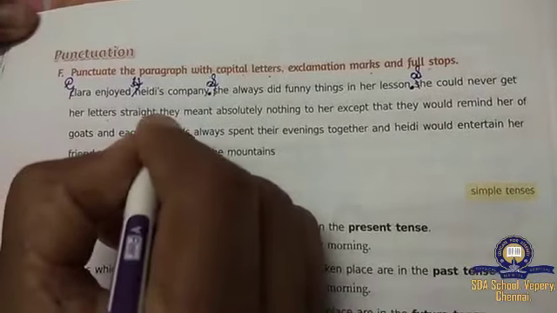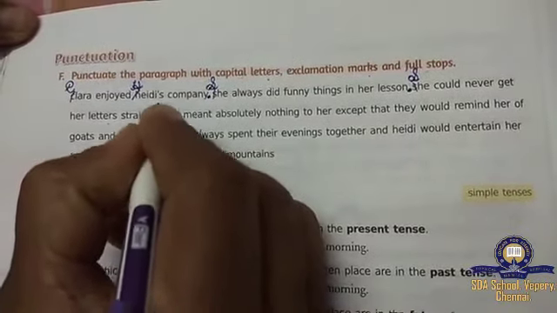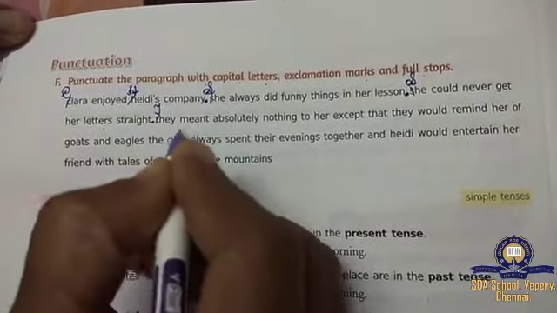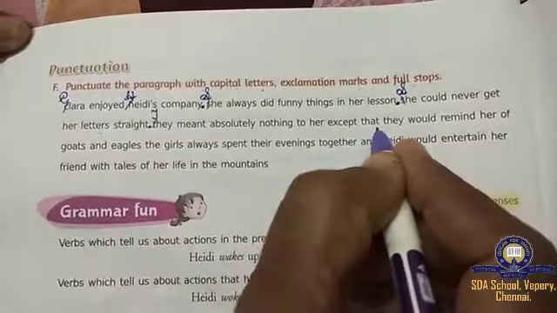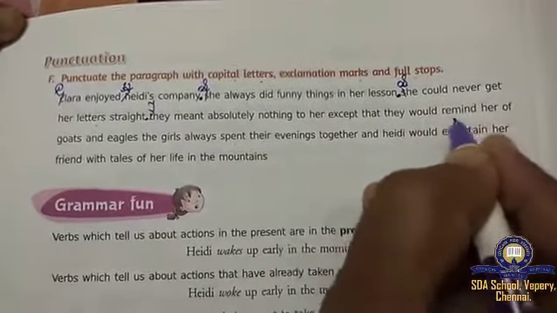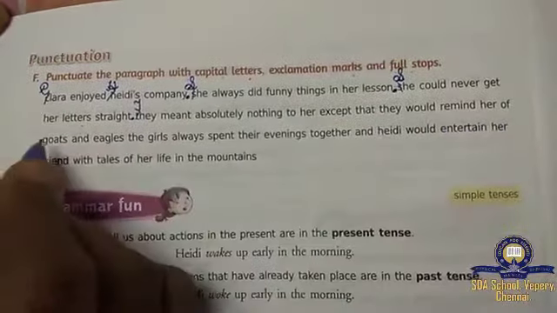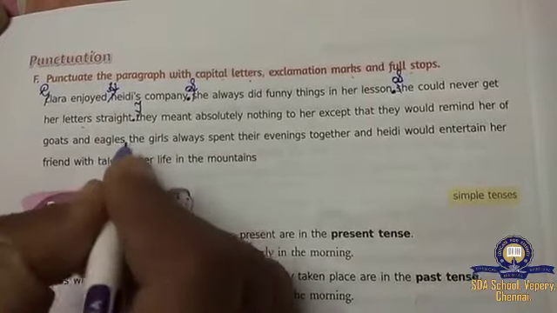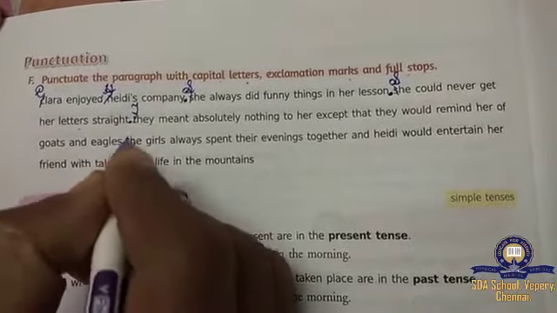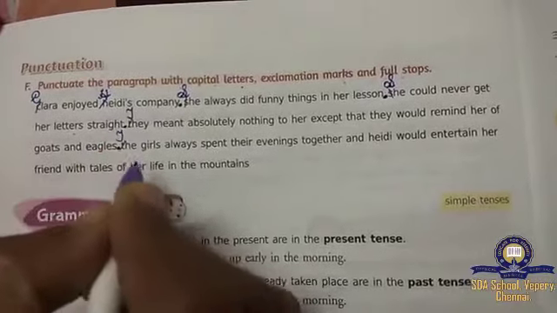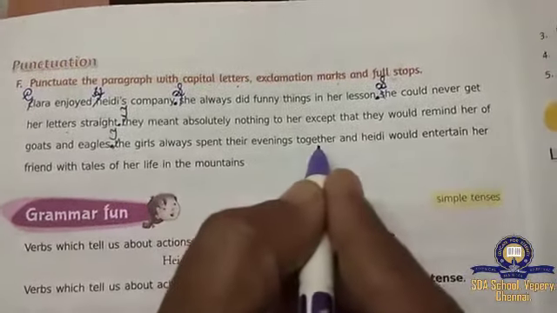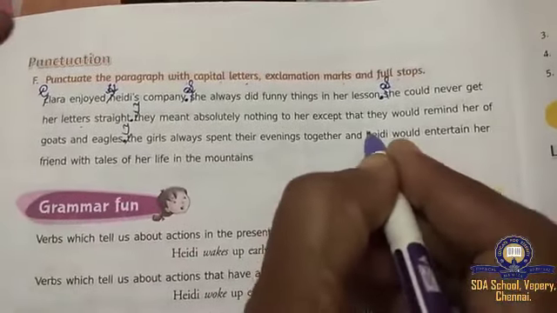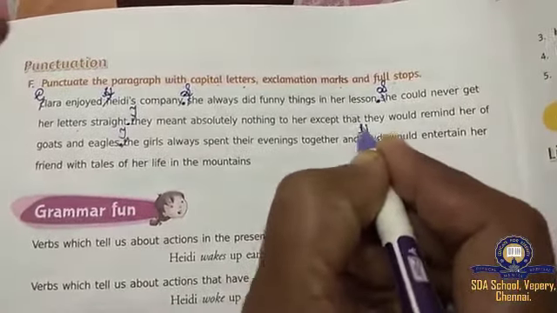So here one full stop. So this T will become capital T. They meant absolutely nothing to her except that they would remind her of goats and eagles. So here after eagles you have to keep a full stop, and again capital T. The girls always spent their evenings together, and Heidi, what will come? Capital H.